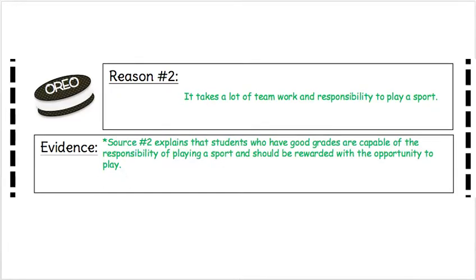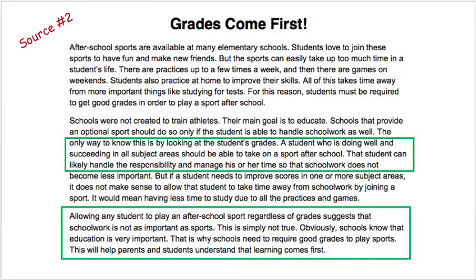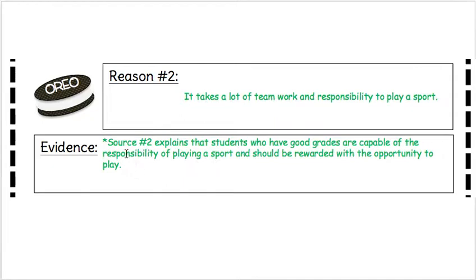So what I did is I put them in my own words because they were large pieces of text. I didn't want to write them word for word in my organizer. They're circled in my article so I can always go back and look at it when I go to write my essay. In my organizer, I cited the source, so source number 2 explains that students who have good grades are capable of the responsibility of playing a sport and should be rewarded with the opportunity to play.